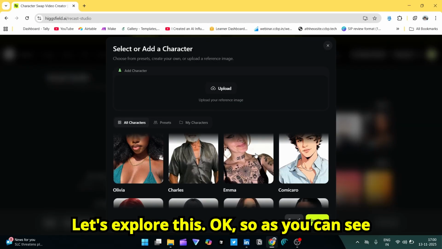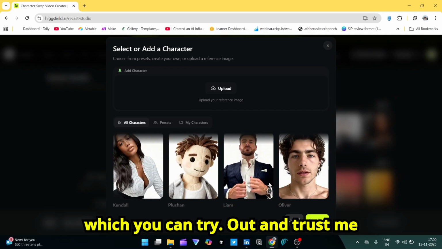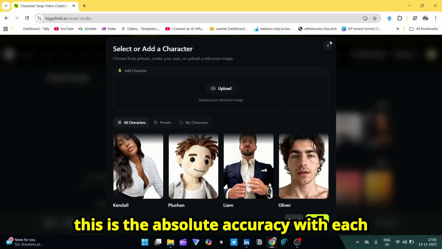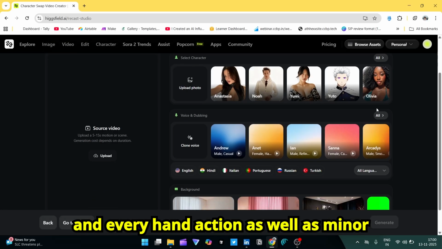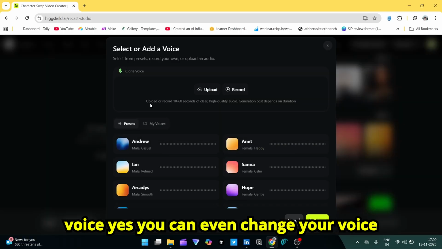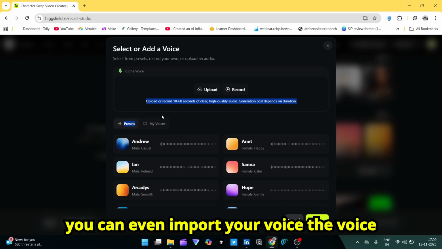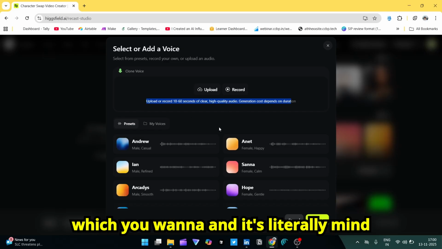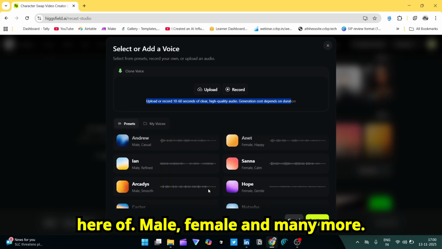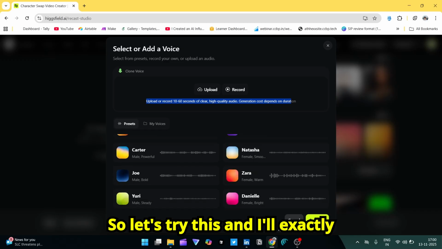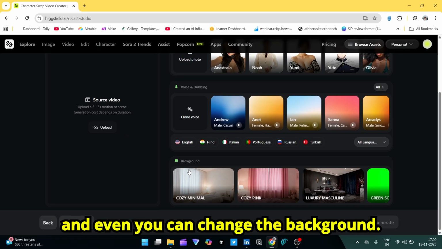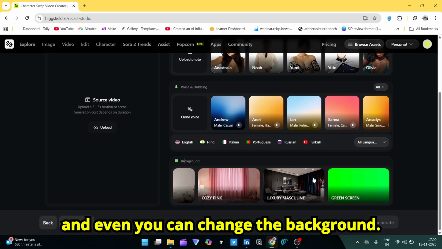Okay, so as you can see, there are plenty of inbuilt characters which you can try out, and trust me, this is absolute accuracy with each and every hand action as well as minor details. And you can even dub your own voice. Yes, you can change your voice, you can even import the voice which you want, and it's literally mind blowing. So you get plenty of voices here, male, female, and many more. So let's try this, and I'll exactly show you how you can do it. And you can even change the background. This is absolutely crazy, right?